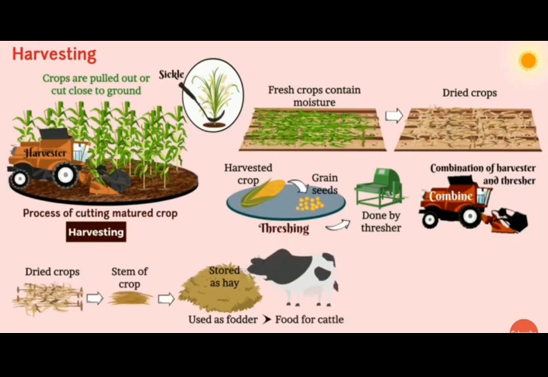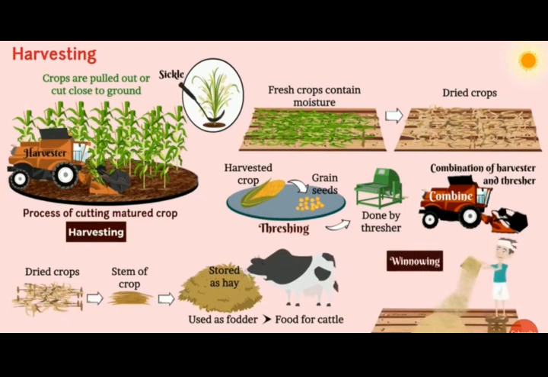After the harvesting, winnowing is done, where the farmers, holding the small land, separate the chaff from the grain seeds. The chaff being lighter in weight flows with the wind and the grains being heavier get separated. I hope you are clear with the concept of harvesting.